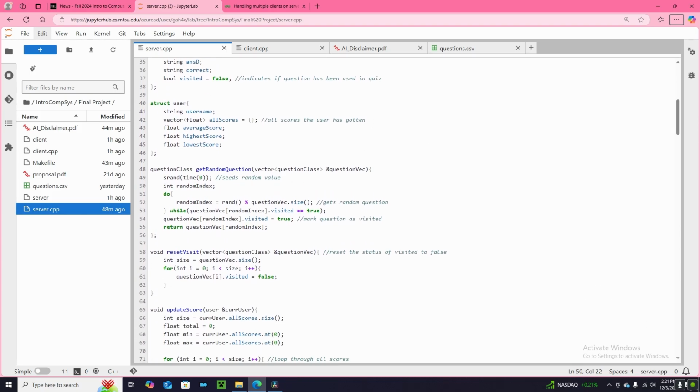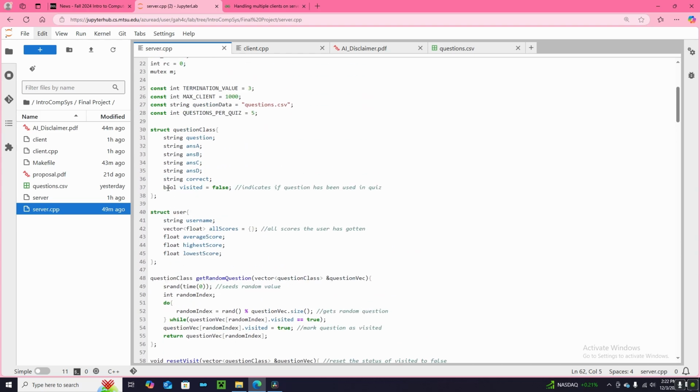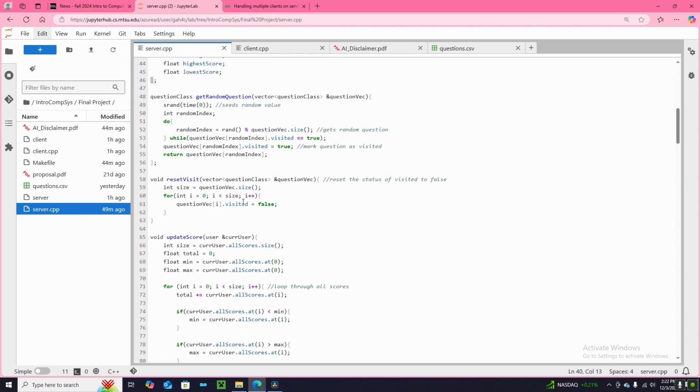Moving on to getting random questions, basically this will just look at the vector of all of our questions and return a random question from that set. Reset visit basically just helps us make sure that there's not multiple of the same question in the quiz, which is also what the visited part in our questions class does.